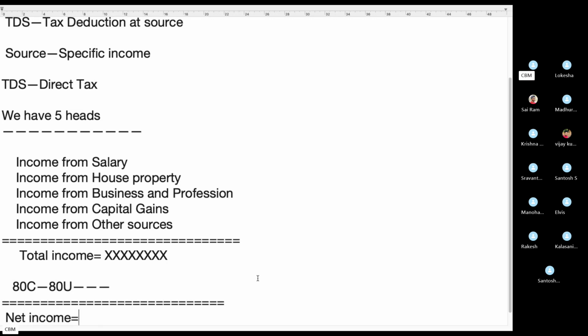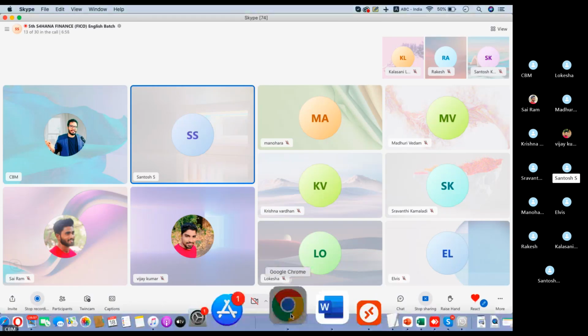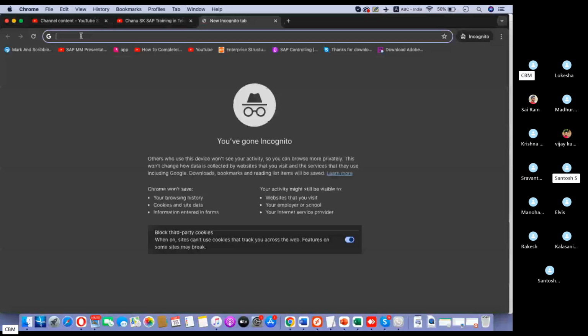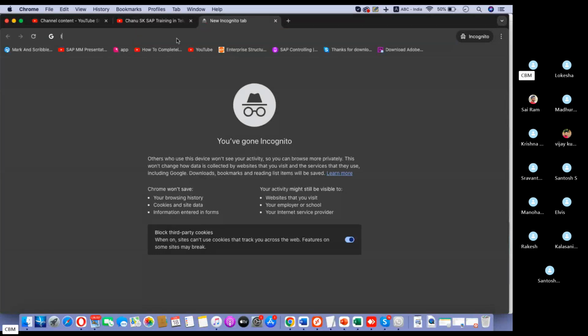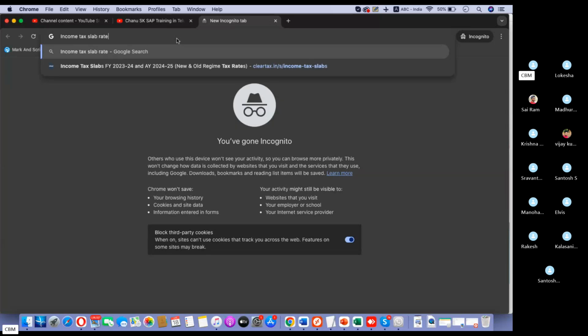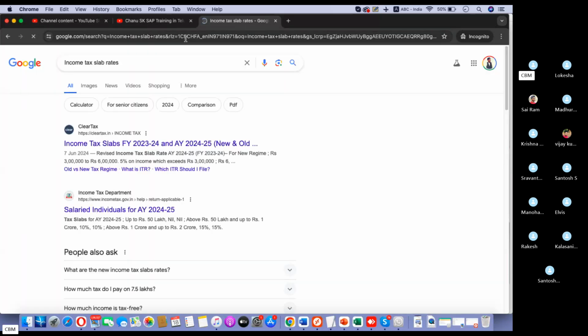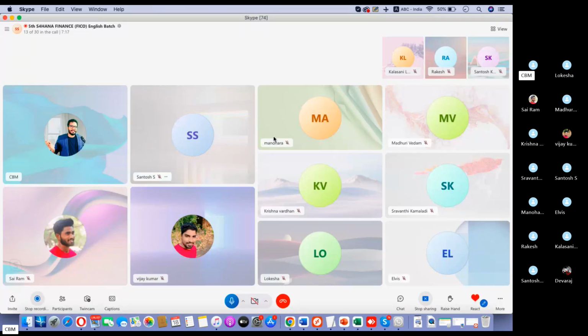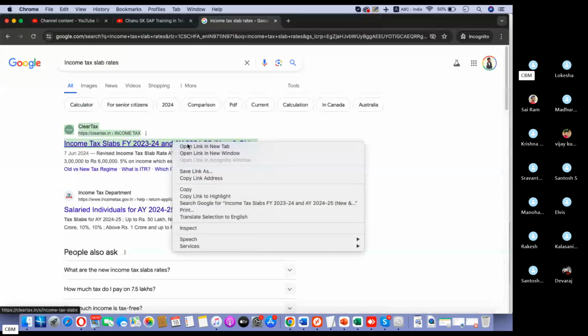Net income. So let's say, for example, your net income is 10 lakhs. How should the tax be calculated? If income is 10 lakhs rupees, how will the tax be calculated? We have slabs, sir, like 5%, 10%, and 30% income tax slabs. These slab rates, you see. Every year slab rates will be announced by the government. So based on that, tax will be calculated.